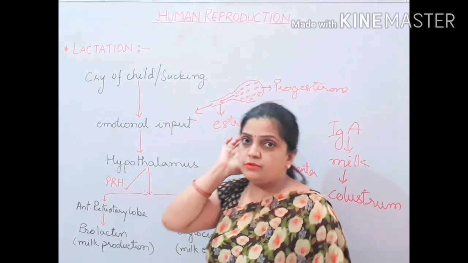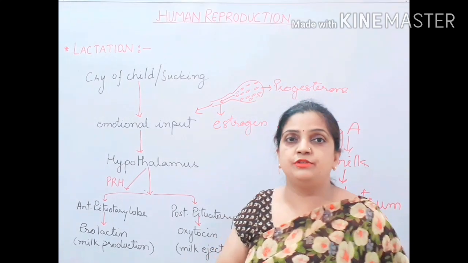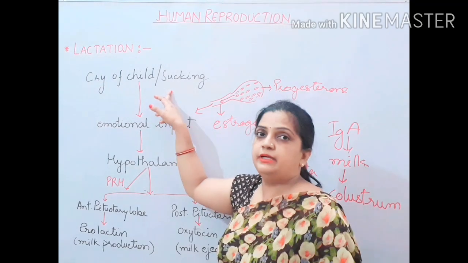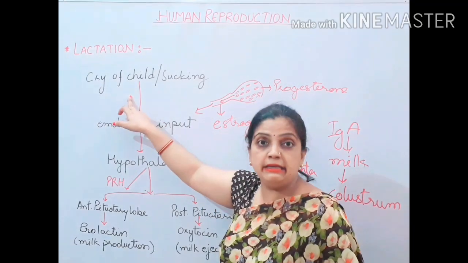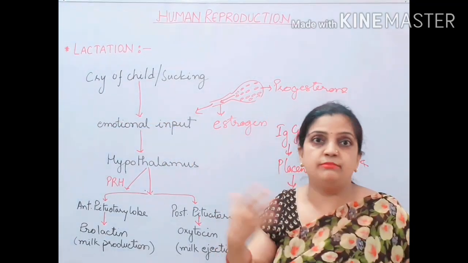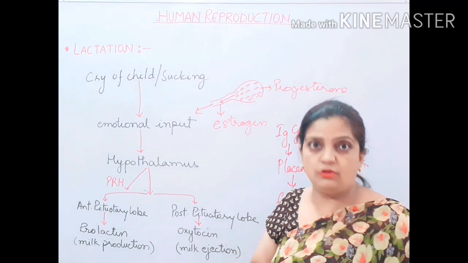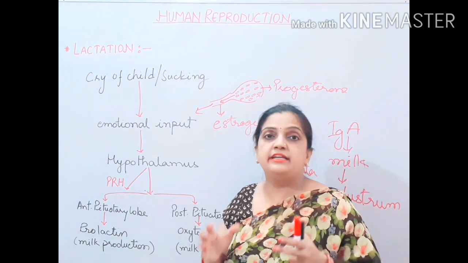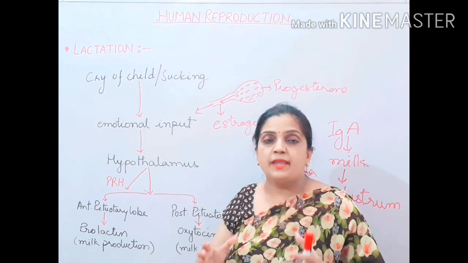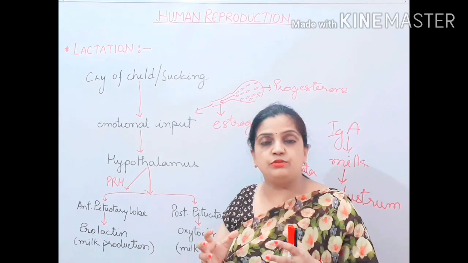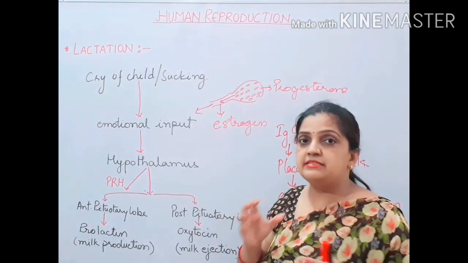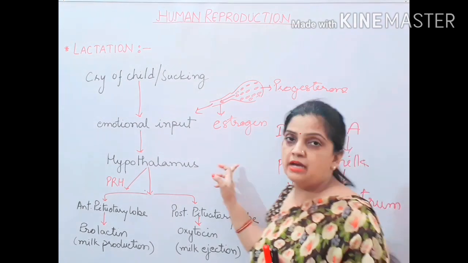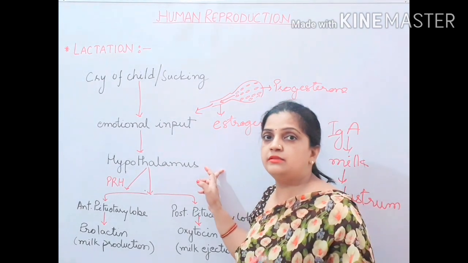Now children, just now I told you that there is an emotional attachment between a child and a mother. So as soon as, after the birth of the child, the first cry or the sucking of the mammary glands by the child of the mother gives an emotional attachment, an emotional input, and this emotional input creates a sensory input in the hypothalamus of the mother. And where is the hypothalamus located? It is located in the brain.